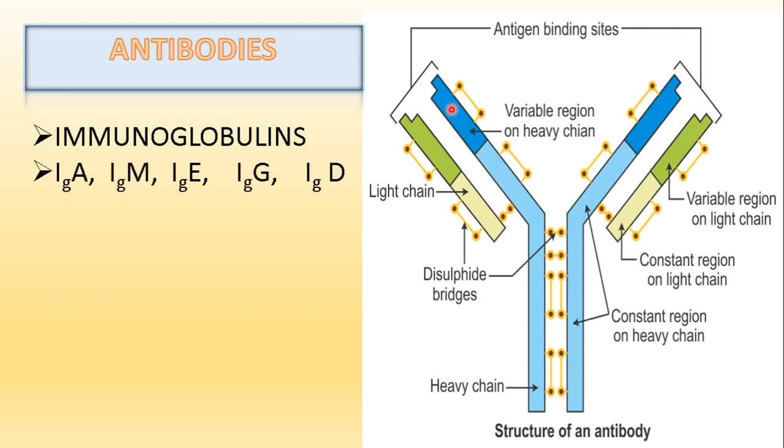Antibodies can again be of different types. In short, we abbreviate antibodies, immunoglobulins, as Ig. They can be IgA, the one that is passed on from mother to the child, IgM, IgE, which is produced during allergic reactions, IgG and IgD. These are different types of immunoglobulins produced in the human body against different types of antigens.